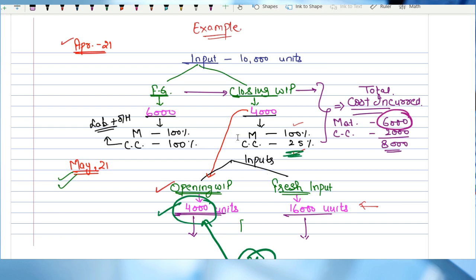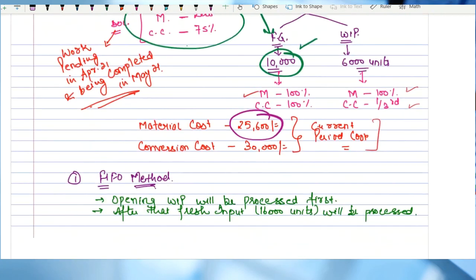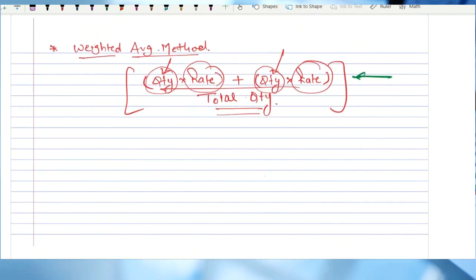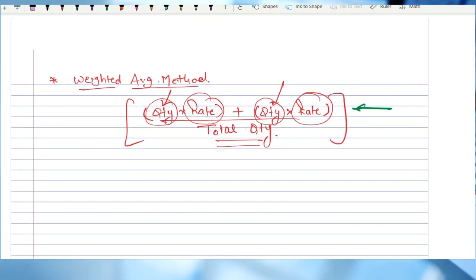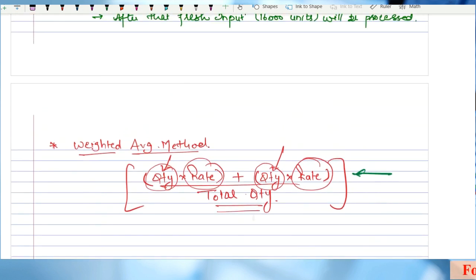So let's continue with our discussion on process costing. What we have been discussing are the valuation methods, that is the FIFO and the weighted average method, and this is the example that we have already done, right? And we have discussed the FIFO method and the weighted average method.